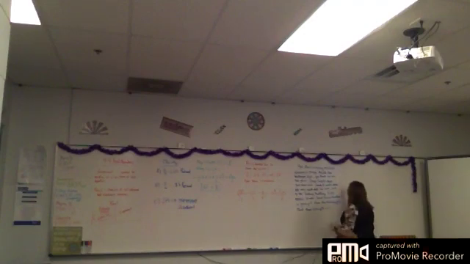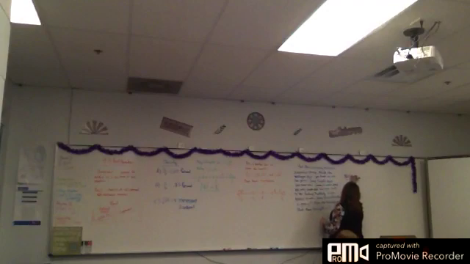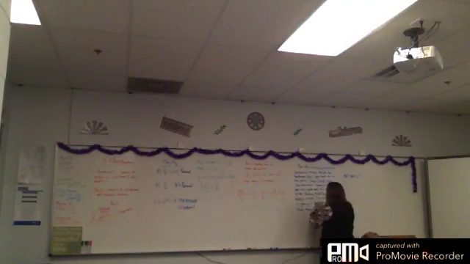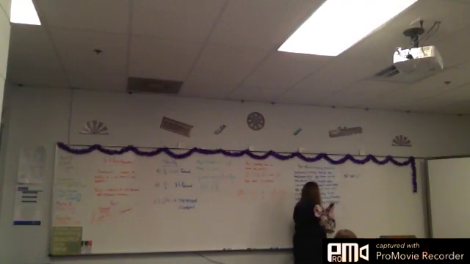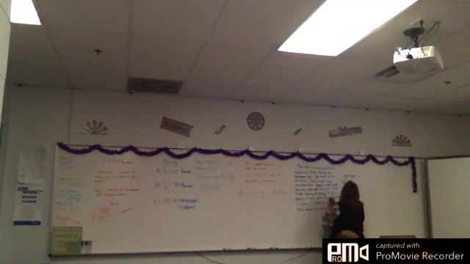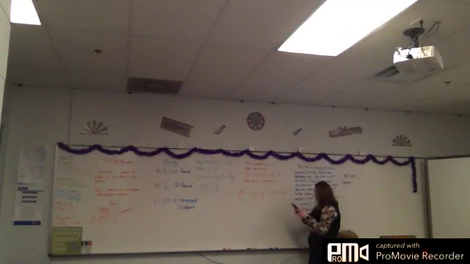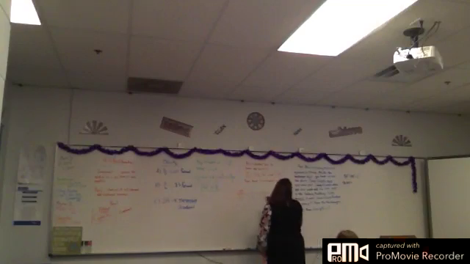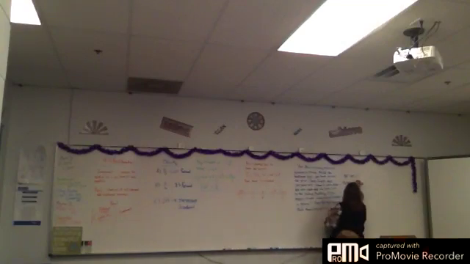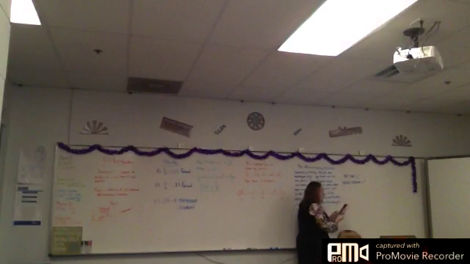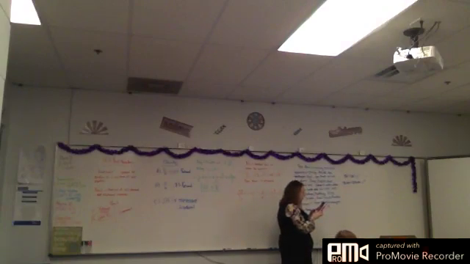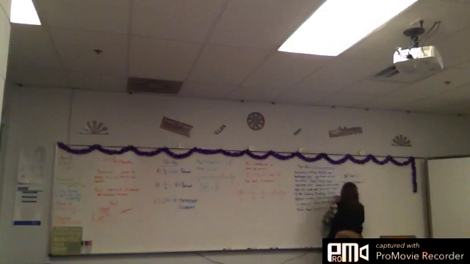Okay, so let's do that. 200 squared plus 800 squared equals C squared. What's 200 squared? 40,000. Okay, what's 800 squared? 640,000. Add those together, and I get 680,000 equals C squared.